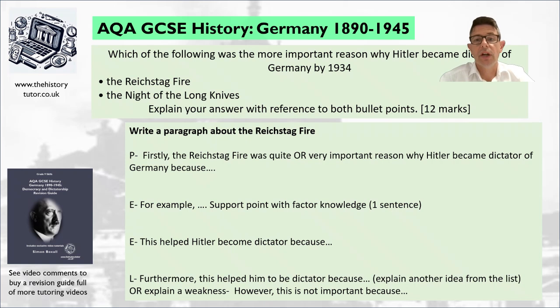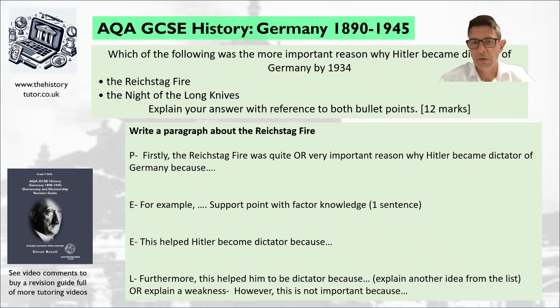Okay, so what would your answer look like? Well, you need to write a paragraph in PEEL style, as I said already. So you would say something like, firstly, the Reichstag fire was very important as a reason why Hitler rose to power. Then you'd give evidence of the Reichstag fire. We then explain this helped Hitler become dictator because, maybe we talk about the Enabling Law and its impact around the election result. And if we think it's really important, we're then going to say furthermore and give another idea. We could also say we don't think it's totally important. We could say, however, this is not important because, and evaluate the idea.